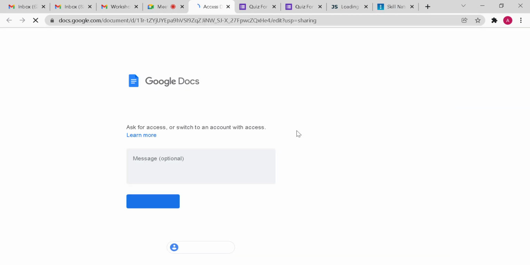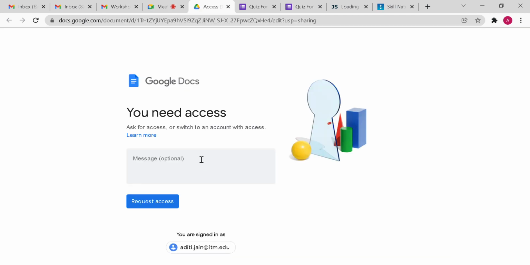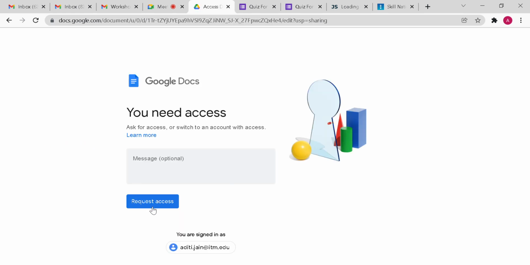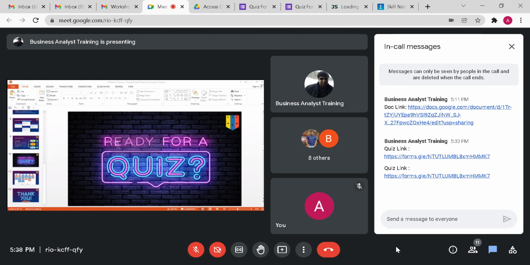So let us look at the question. What are the main components of a process? Okay, so response-wise, we are seeing 0 by 7 correct responses. Okay, one correct response.